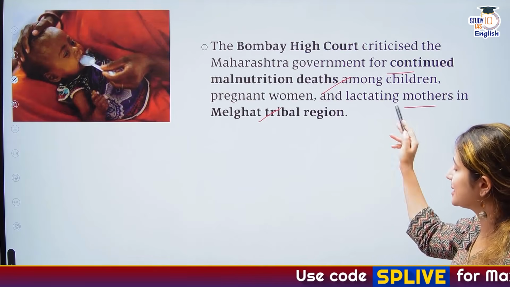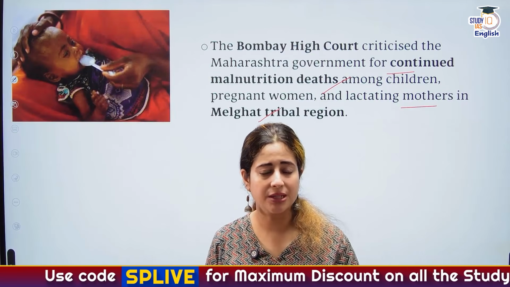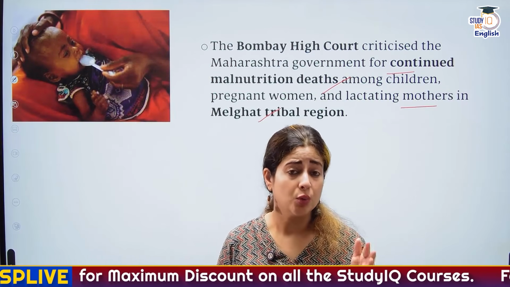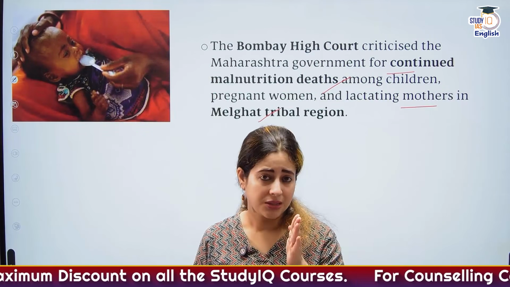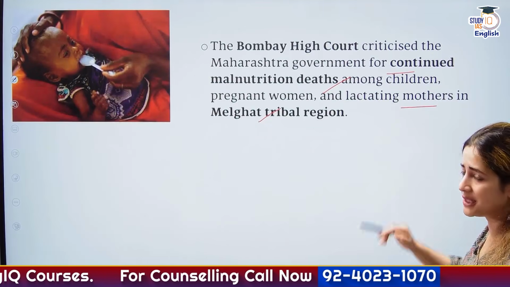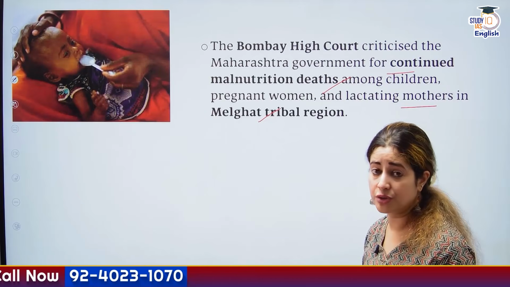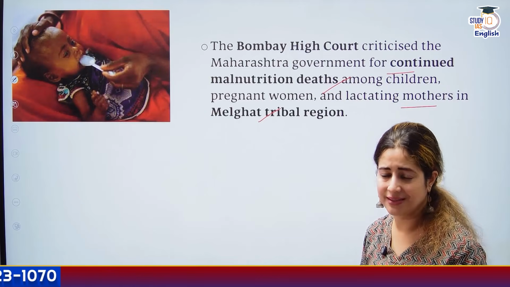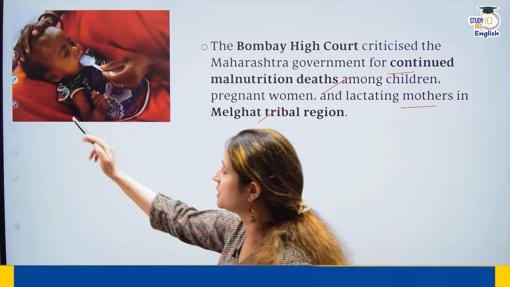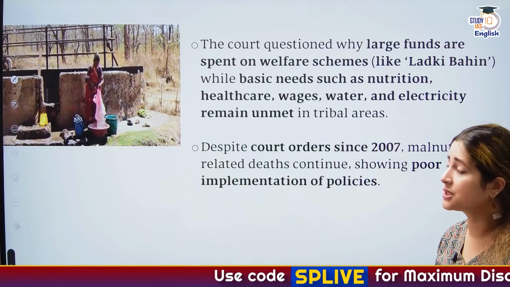pregnant women, lactating mothers. And this is very sad, because even when India took up the Eat Right movement and Poshan Abhiyan, we said that the key target, the key beneficiaries, should be these categories of people: adolescent girls, pregnant women, lactating mothers, and young children, because mother health and child health are basically the same concept in the long term. So in this area of Melghat, the problem of malnourishment is still far from over.